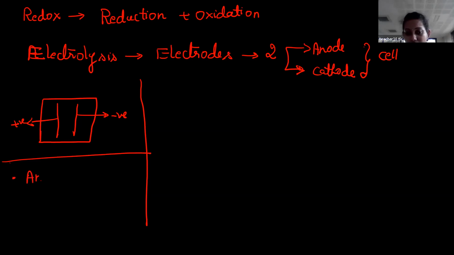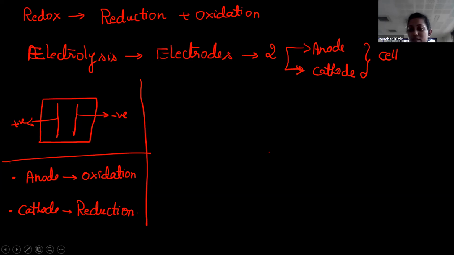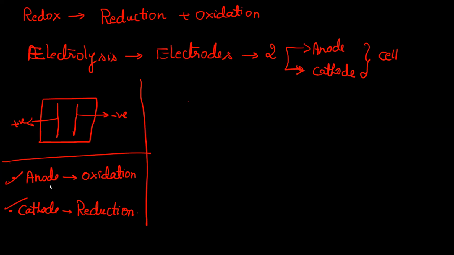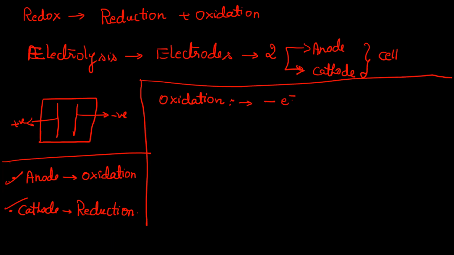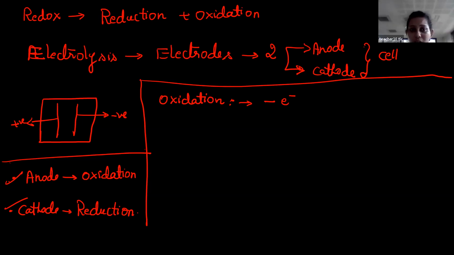At the anode, oxidation always takes place. And at the cathode, a reduction reaction always takes place. Muralidhar, is this clear? Yes, ma'am. This is a general observation. So what do you mean by oxidation? Oxidation is nothing but the removal of electrons.